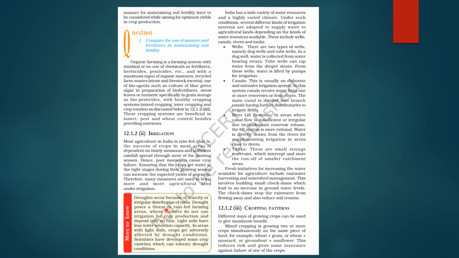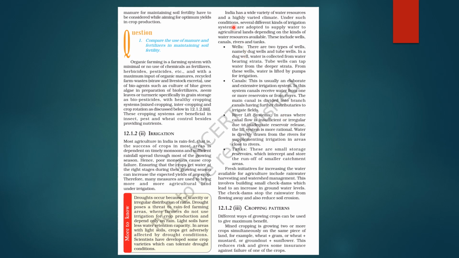So it poses a threat to rain-fed farming areas where farmers do not use irrigation for crop production and they depend only on rain. So light soils have less water retention capacity. So in areas with light soils, crops get adversely affected by drought conditions. So scientists have developed some crop varieties which can tolerate these drought conditions. So they can give a production even when there is a drought, right?